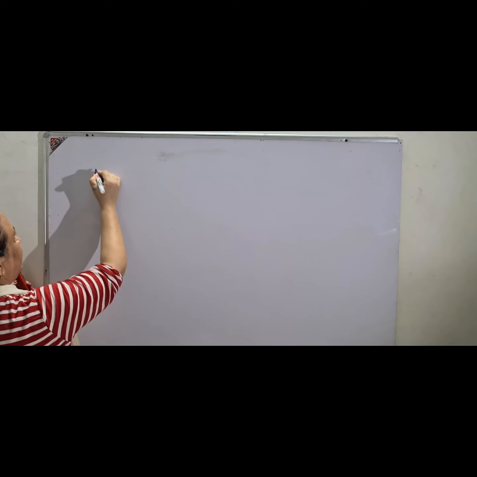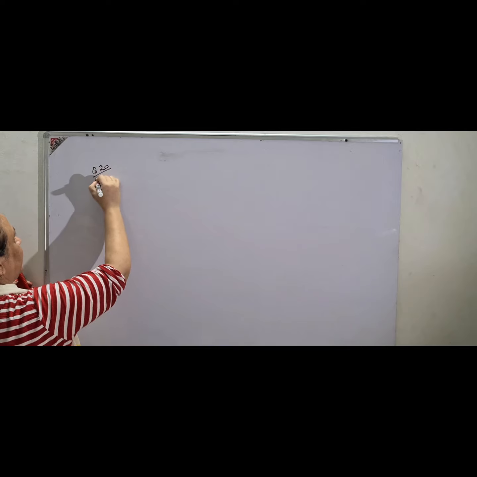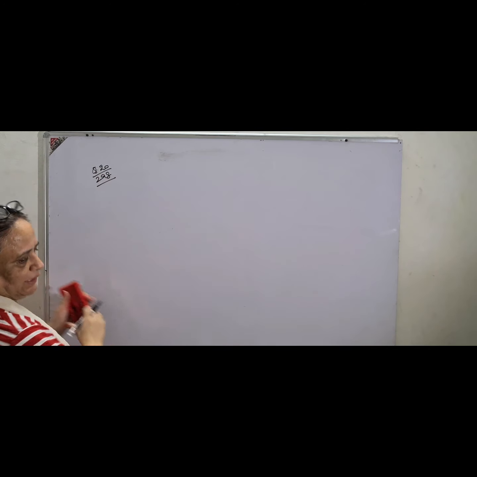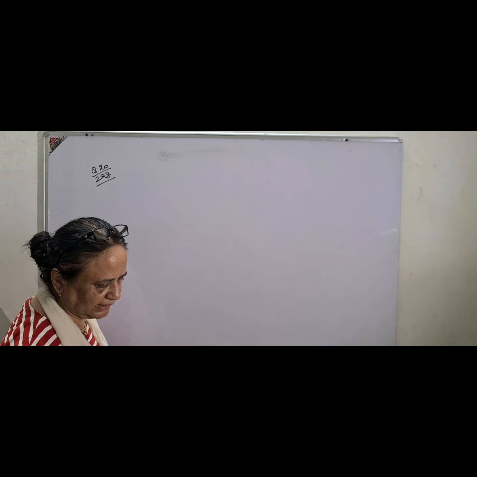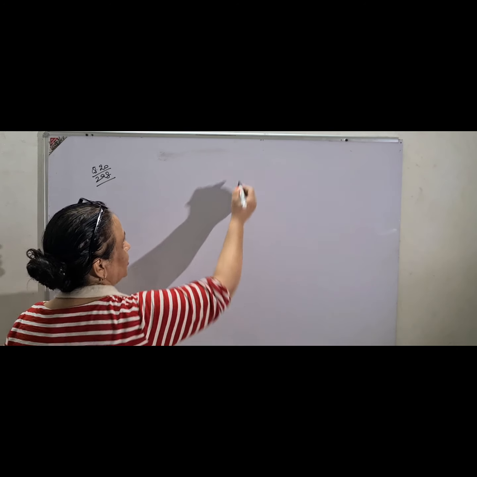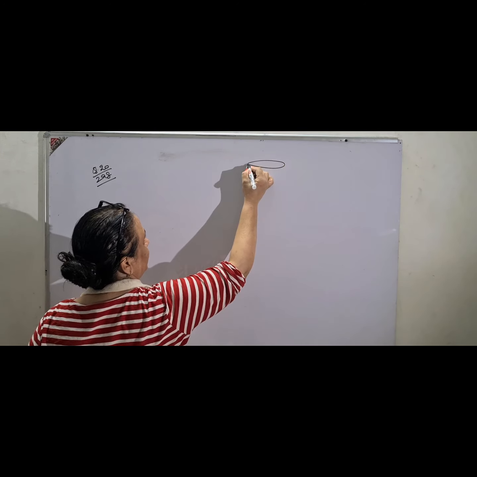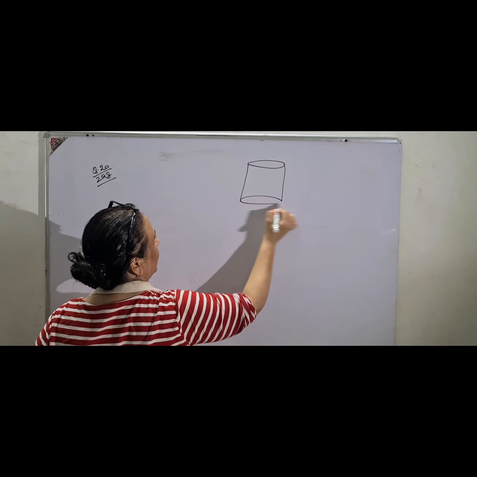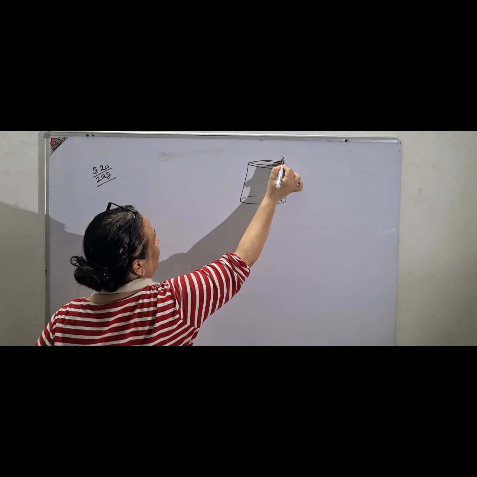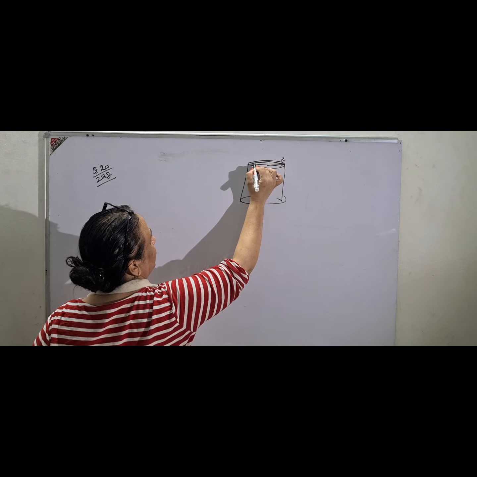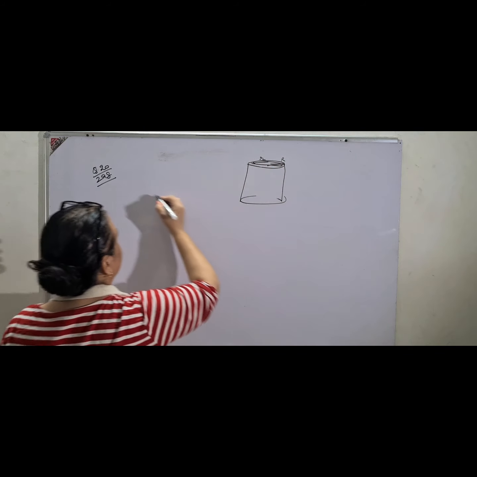Question number 20 on page 298 is very simple. They said that the difference between the outer curved surface area and inner curved surface area of a hollow cylinder is given. So this is the hollow cylinder. Let capital R be the outer radius and small r be the inner radius. So according to the question,